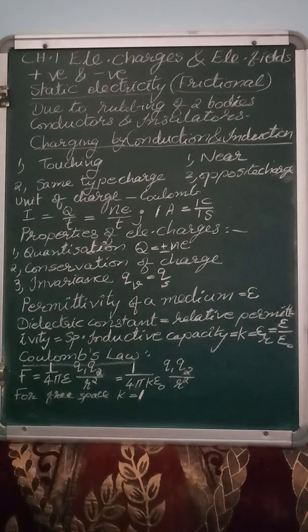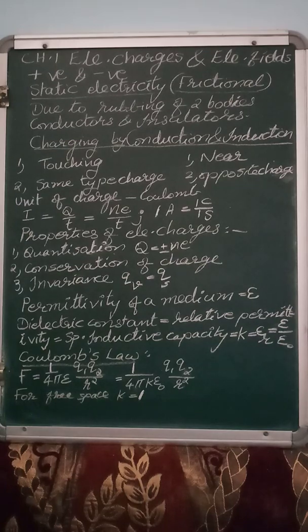Now we'll start with chapter 1. It is from the unit electrostatics. So what is electrostatics? It is the branch of physics in which we study about the stationary charges. Static means stationary. So the branch of physics in which we study about the stationary charge is called electrostatics.